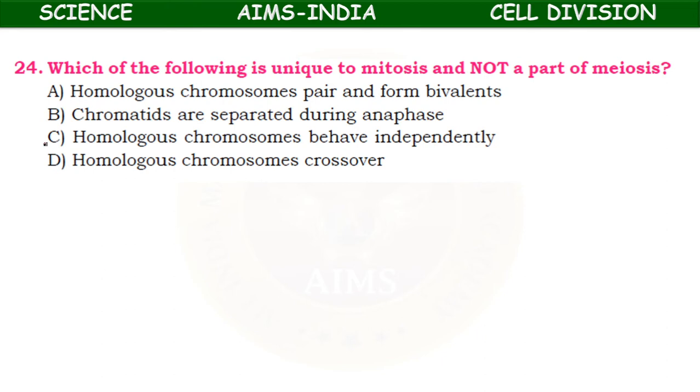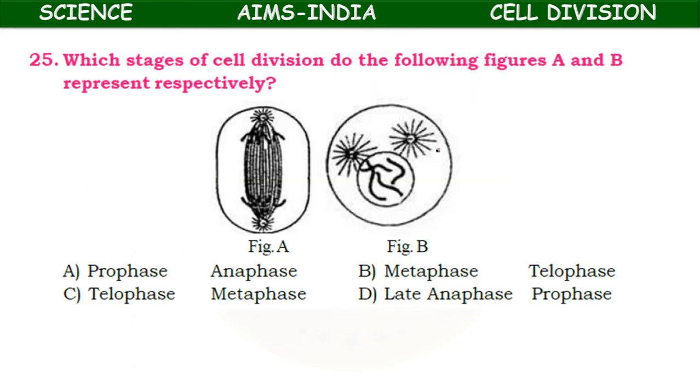So except option C, the remaining all take place during meiosis. Homologous chromosomes behaving independently does not occur in meiosis. The question is which occurs only in mitosis, that is, homologous chromosomes behave independently.